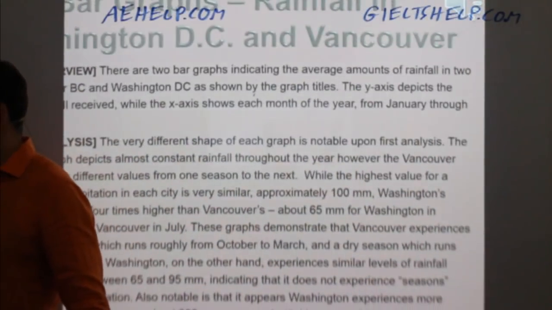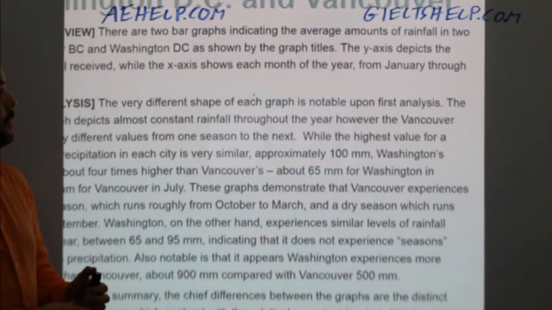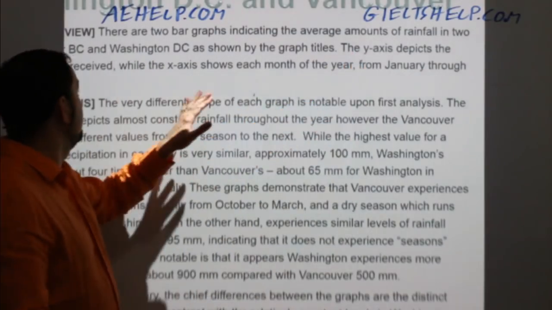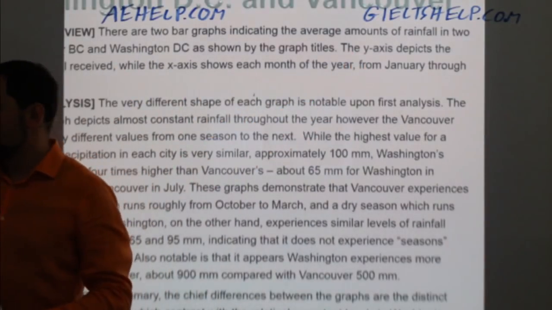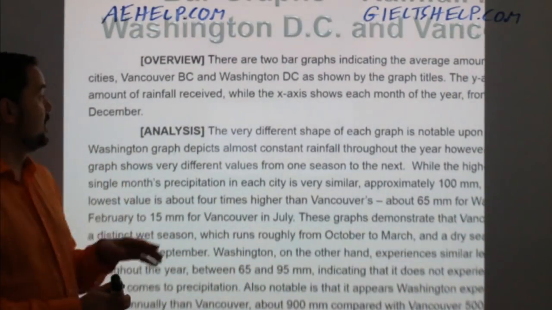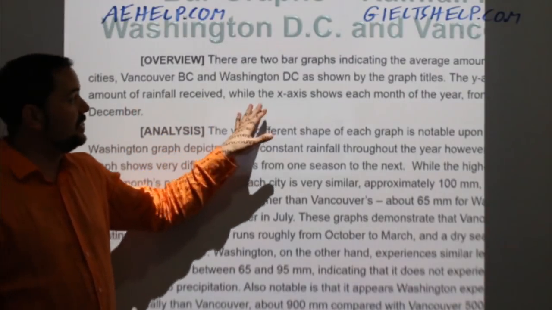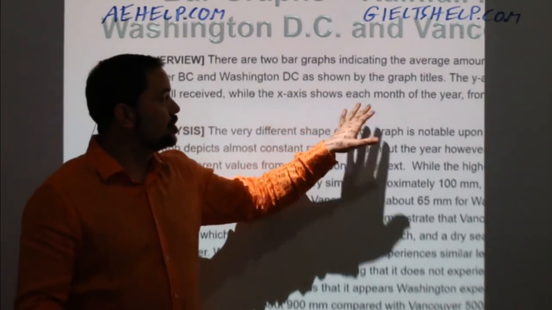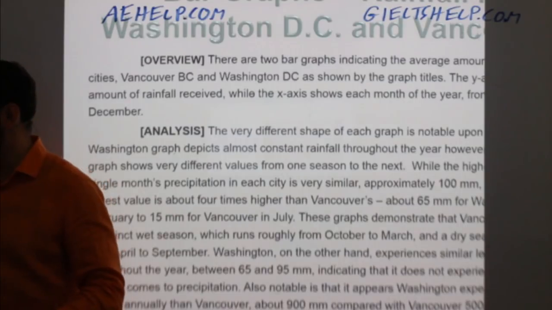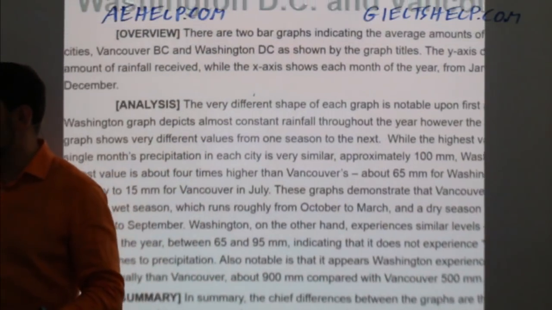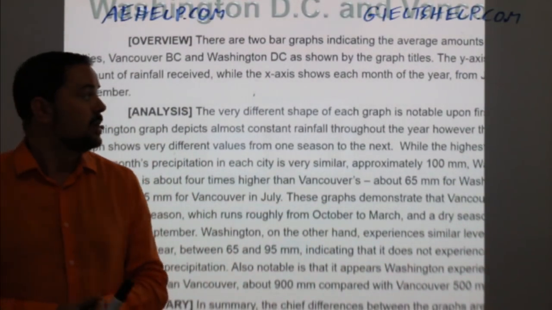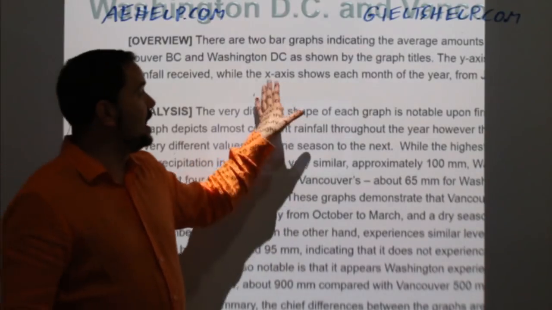And then here I say the y-axis depicts the amount of rainfall received, while the x-axis shows each month of the year from January through December. So here I'm describing the y and the x-axis.